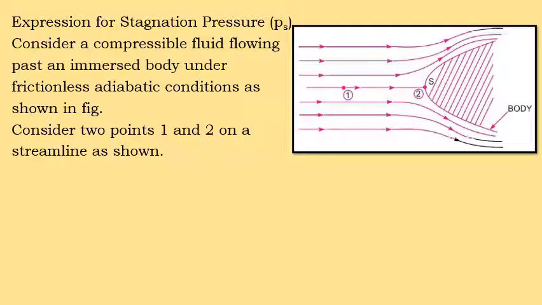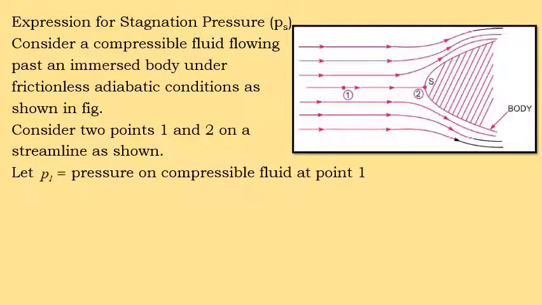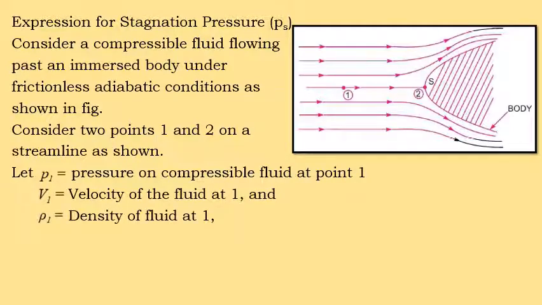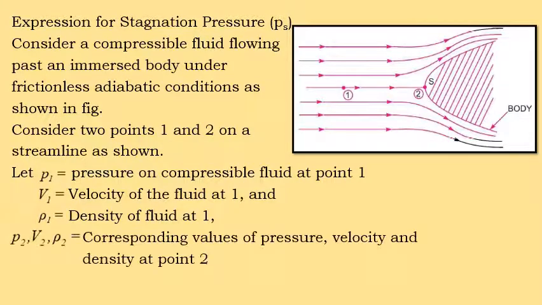Consider 2 points 1 and 2 on a streamline as shown. The pressure, velocity and density at point 1 are P1, V1 and rho 1. Accordingly, the values of pressure, velocity and density at point 2 are P2, V2 and rho 2.